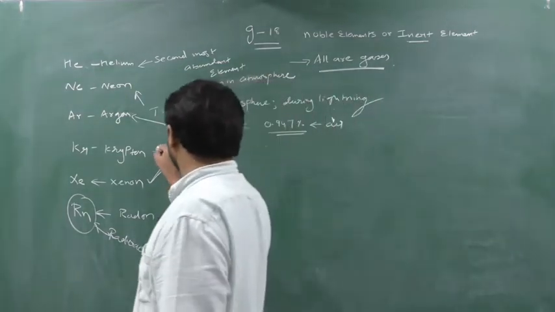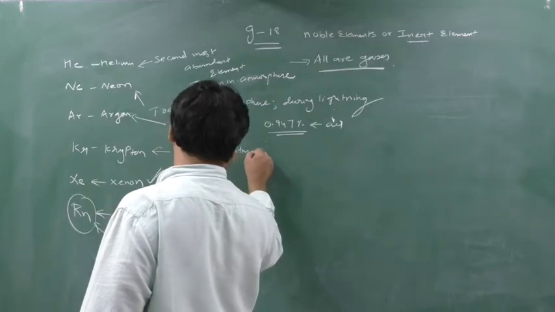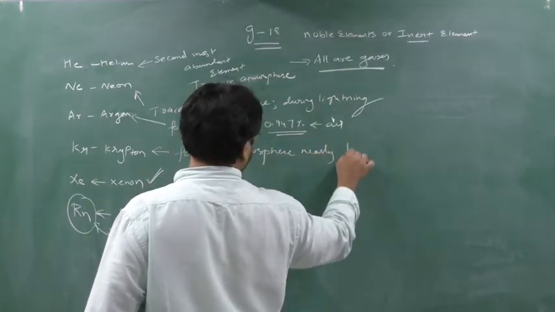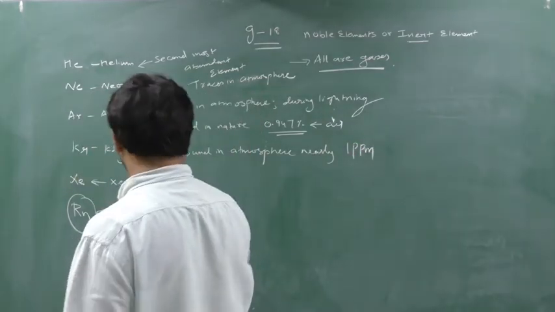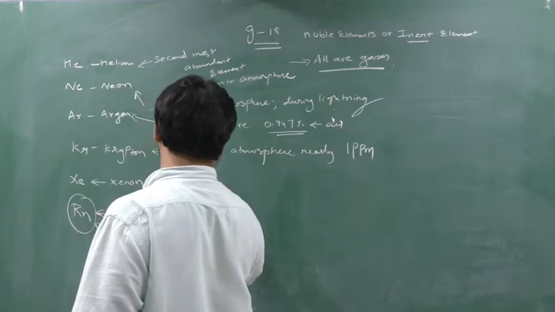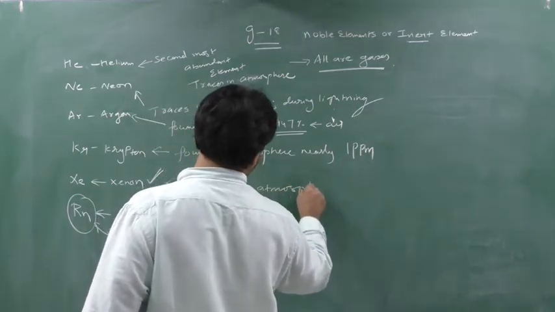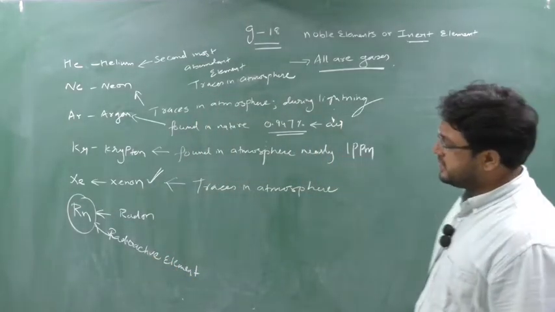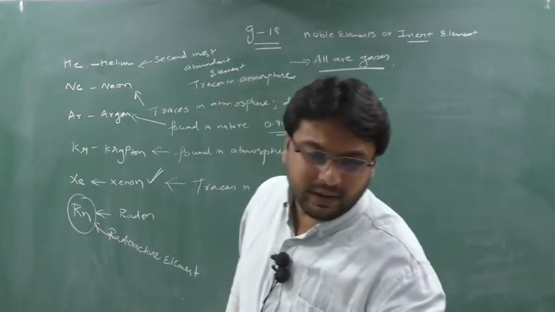You can write down krypton. Krypton is also found in the atmosphere, nearly 1 ppm, that is 1 part per million. Then next we can write xenon, again traces in the atmosphere and in certain compounds, its oxides and fluorides. Radon is a radioactive element, so it is available during the decay of radium.